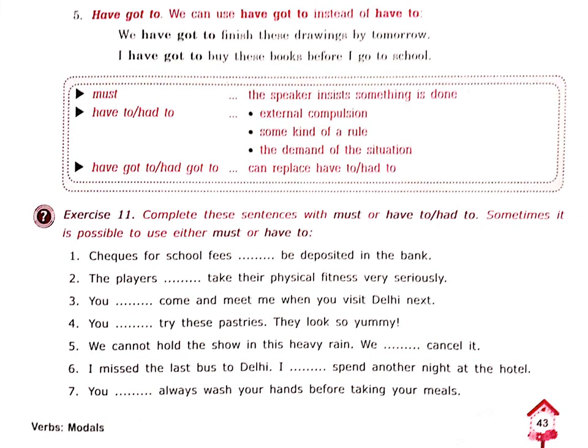So we'll use have to there. Checks for school fees, checks, it is plural, we will write have to be deposited in the bank. Have to will be the correct answer of the first sentence. Let's go to the next sentence. The players, dash, take their physical fitness very seriously. It's the opinion of one, so you can use must. The players must take their physical fitness very seriously.